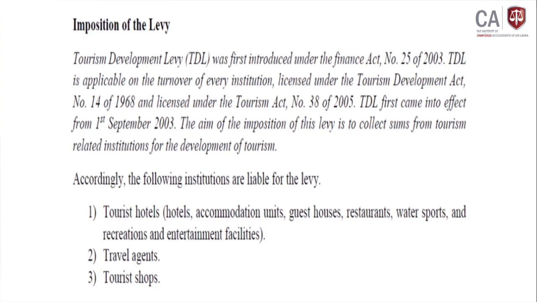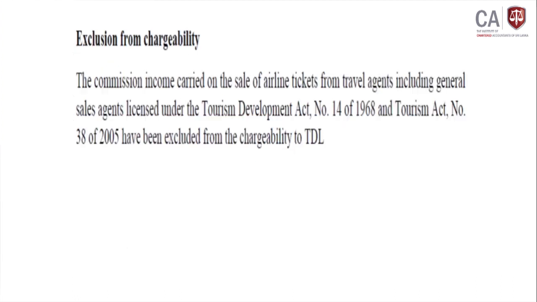If you concern about the applicable institutions, mainly we can identify 3 institutions. One is the tourist hotel, tourist accommodation unit, guest house, restaurant, water sport, recreation and entertainment facilities. The second is the travel agent, then the third is the tourist shop. Those are the 3 main institutions that can be considered for TDL application. Then there may be some exclusions from the chargeability as well.